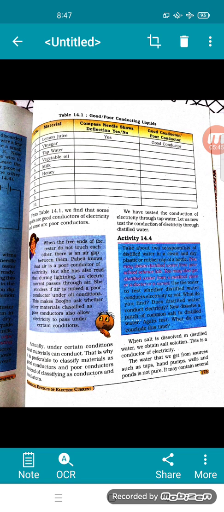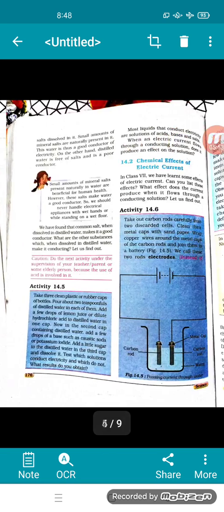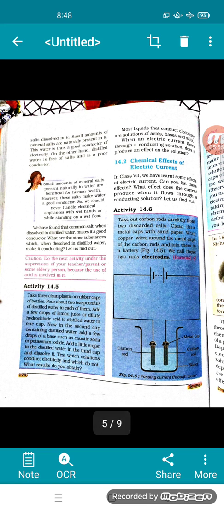Water that we get from sources such as taps, hand pumps, wells and ponds is not pure. Please underline it. It may contain several salts dissolved in it. Small amounts of mineral salts are naturally present in it. This water is thus a good conductor of electricity. Please underline why: because small amounts of mineral salts are naturally present in it. On the other hand, distilled water is free of salts and is a poor conductor.